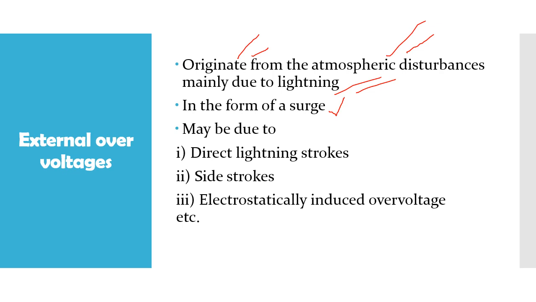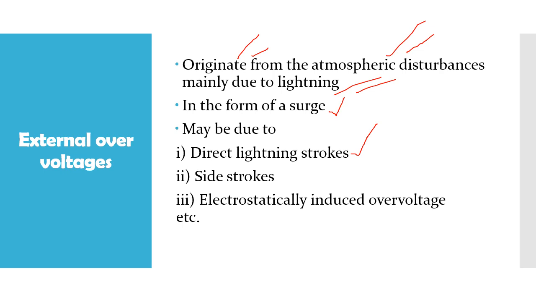The external over voltages may be due to any of the following reasons. The first cause for the generation of external over voltage is direct lightning strokes. A lightning stroke is nothing but an electric discharge from the atmosphere to an object. The object may be either a human being or a power transmission line.